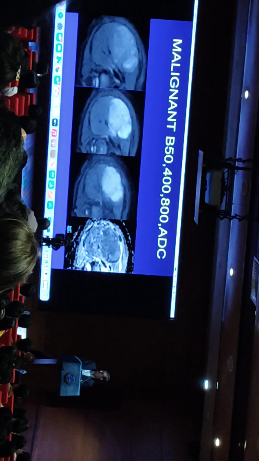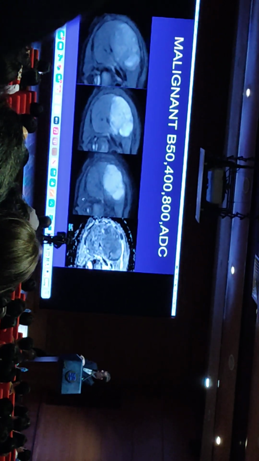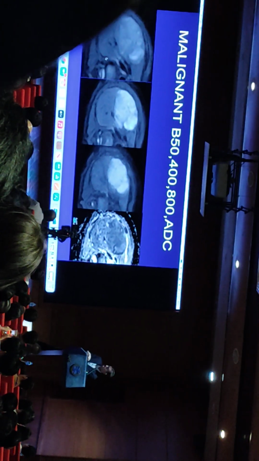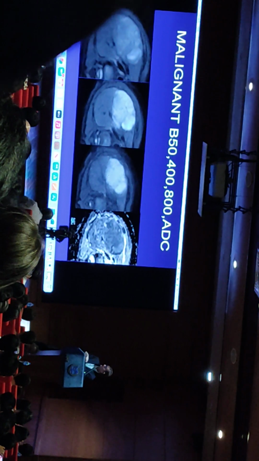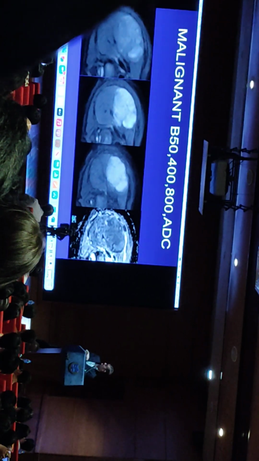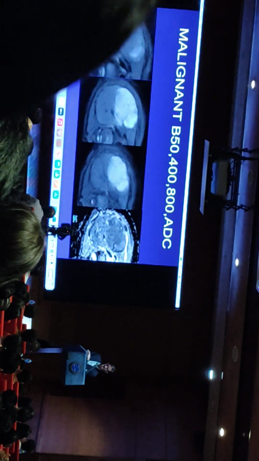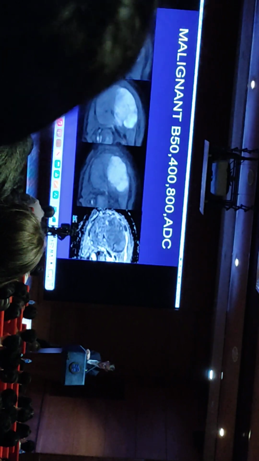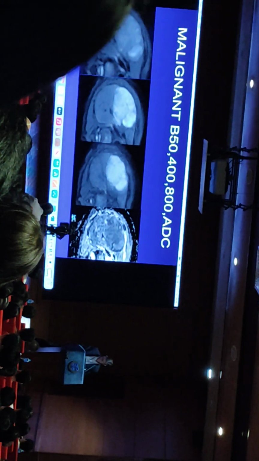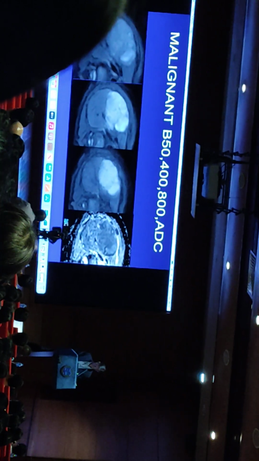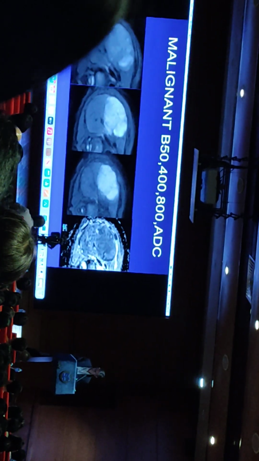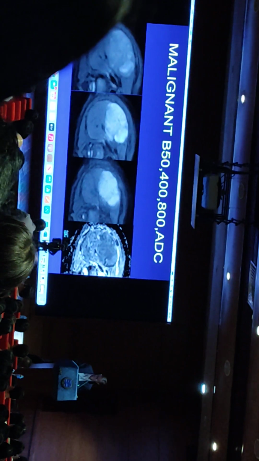Conversely, with malignant lesions, as the B value gets longer, 50, 150, 400, 800, the signal gets brighter and brighter. And when we generate the ADC map, we have low ADC value, which would indicate the presence of restriction here. Ngược lại là tổn thương ác tính thì trên hình B càng cao thì tín hiệu nó càng cao hơn, và trên hình ADC thì tín hiệu nó thấp, chứng tỏ đây là tổn thương có hạn chế khuếch tán.